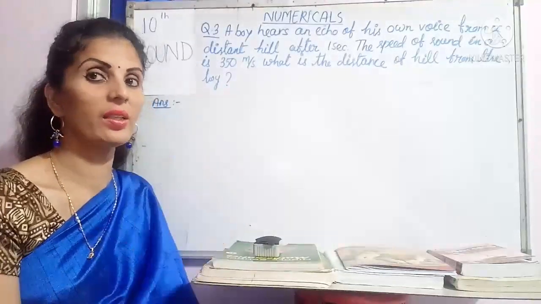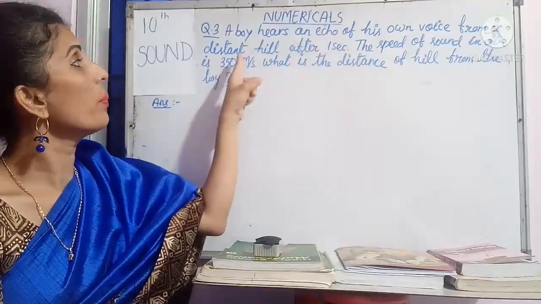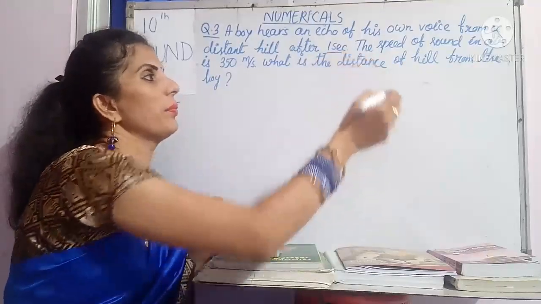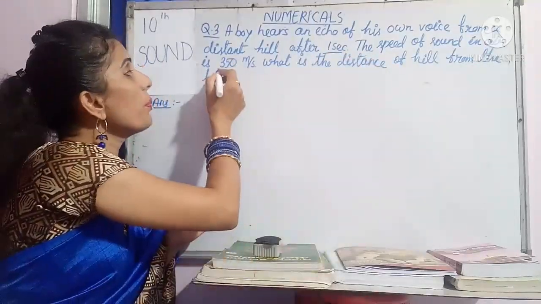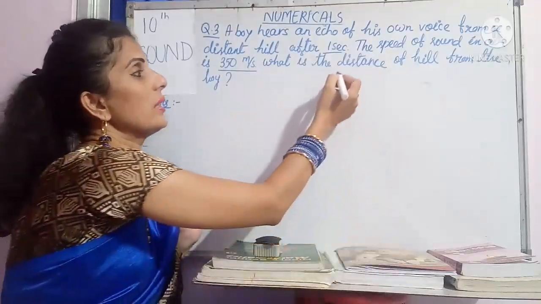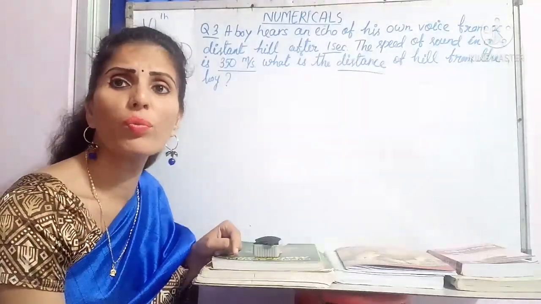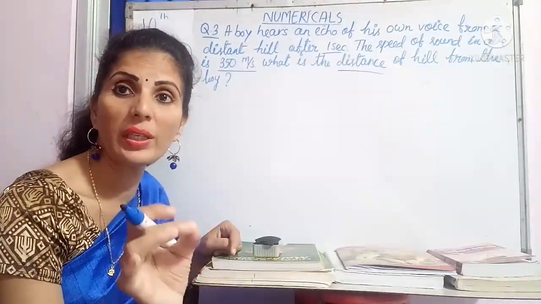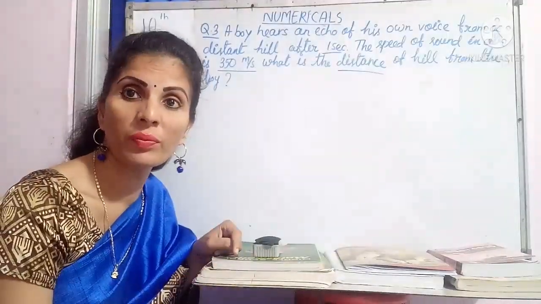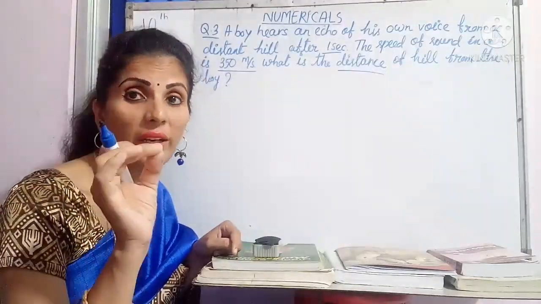Now children, let's take the third question. A boy hears an echo of his own voice from a distant hill after 1 second. So this is the important term, that is the time. The speed of sound in air is 350 meters per second. Another important term. What is the distance of the hill? It is asking distance. Whenever an echo is coming, the only formula is V equal to 2D by T. As I have told, I have given it in the previous video. So only one formula is there: V is equal to 2D divided by T.